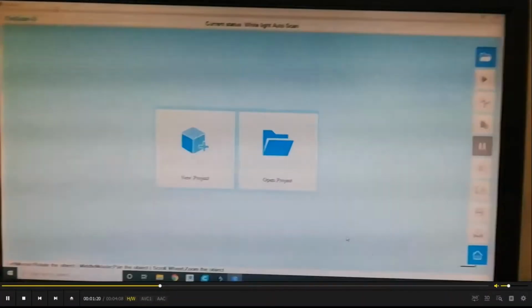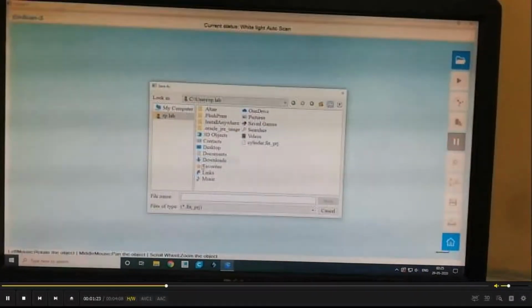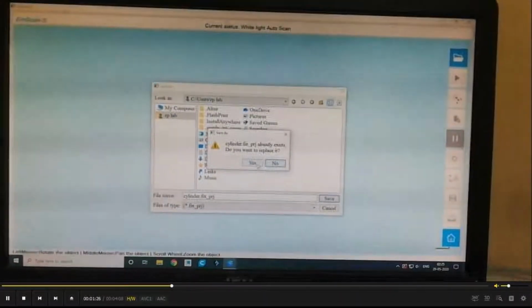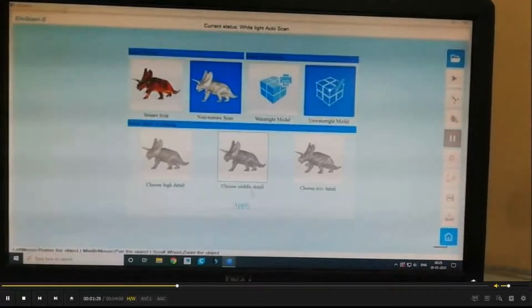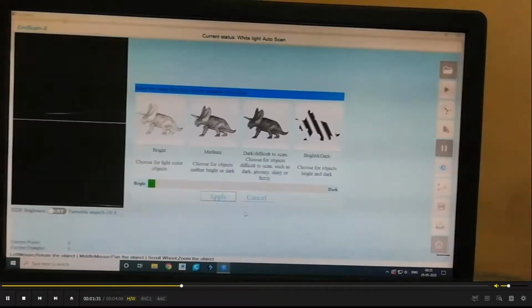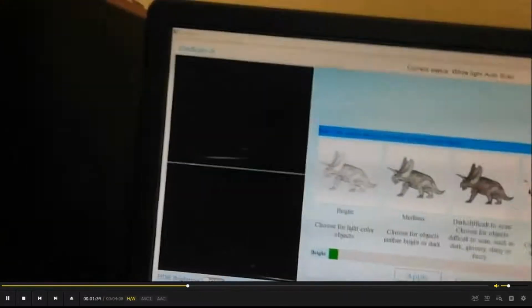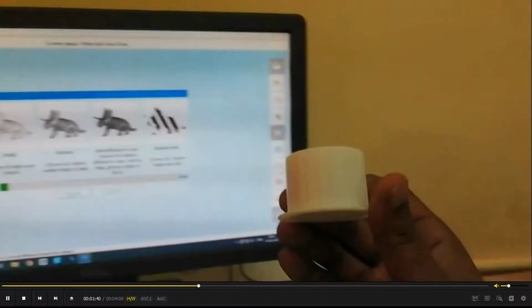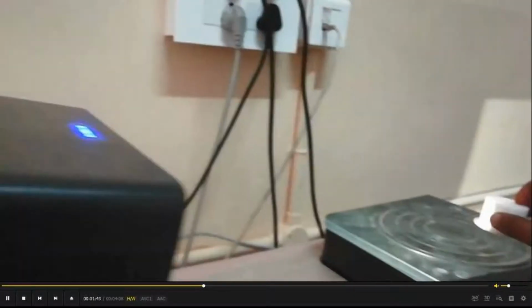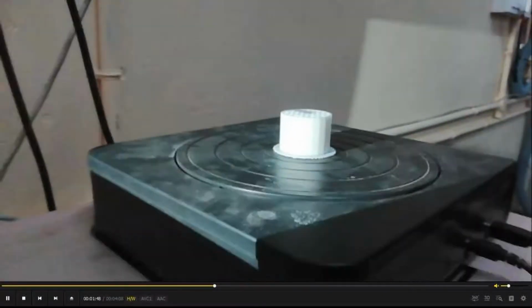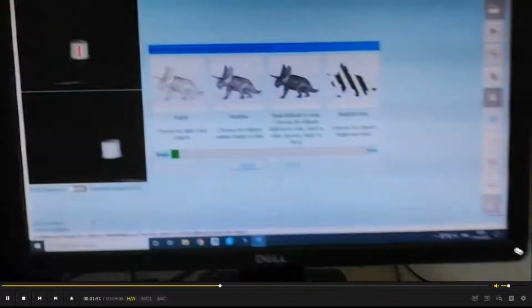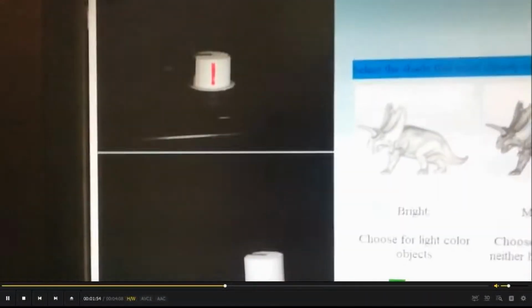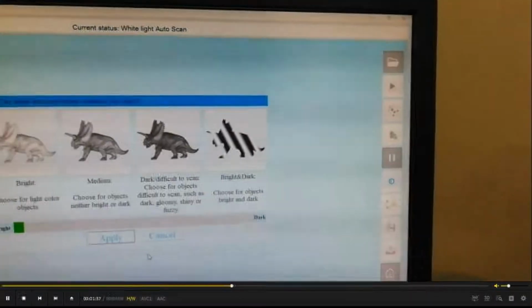You can take a new project. Now we can place an object there. Yes, we are placing this object, and it will scan that. Yes, see there. Apply.